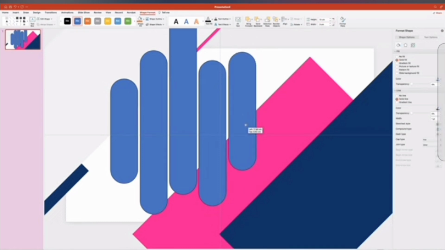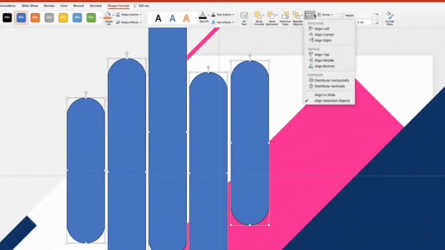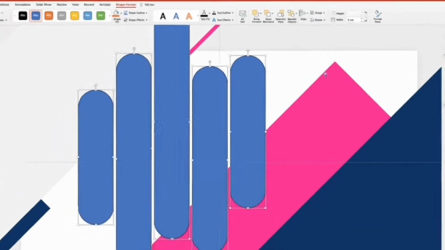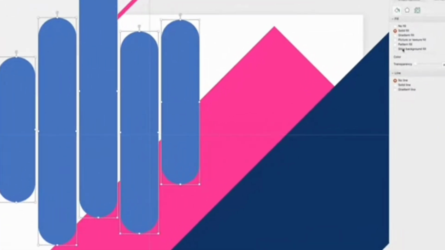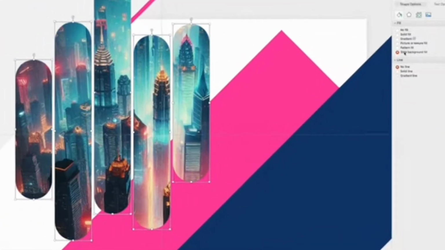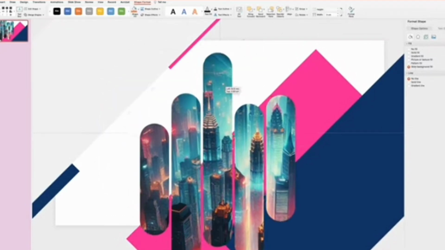Now we'll need to make sure the distance between all 5 shapes is equal. Up top in the Shape Format ribbon, I'm gonna click on the Align button, and in the drop down, I'm gonna select Distribute Horizontally. Now let's remove the outline around these shapes, and then in the Fill section, we're gonna wanna choose Slide Background Fill. This is the image we added at the very beginning of the tutorial as the background for the slide.